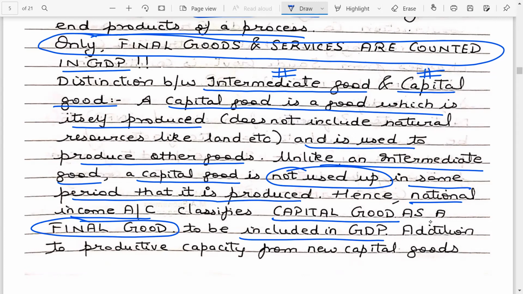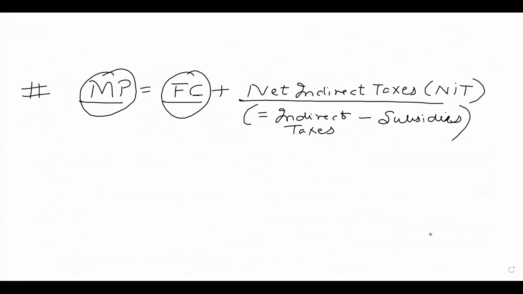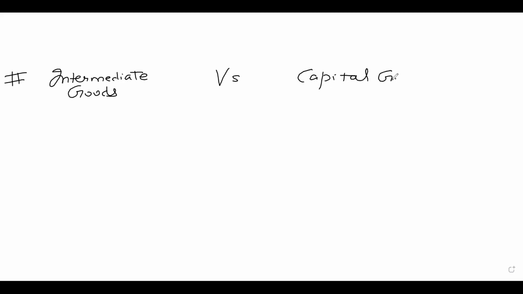So if I come to the whiteboard to explain this in more depth to our students, if I talk about intermediate goods, and if I talk about capital goods, now capital goods are also called investment goods.